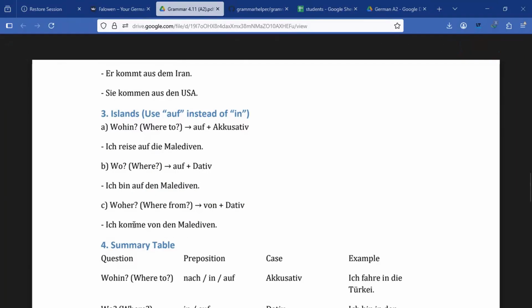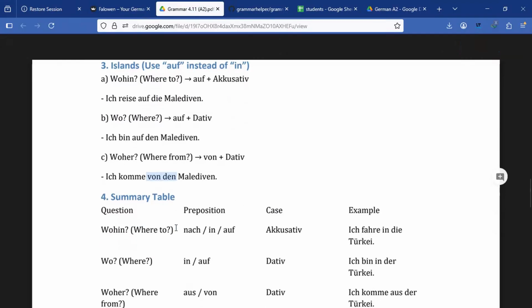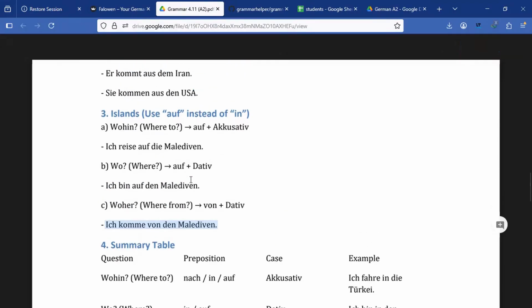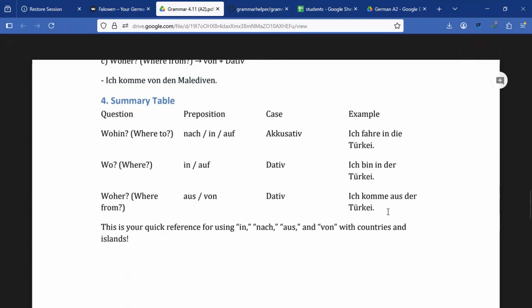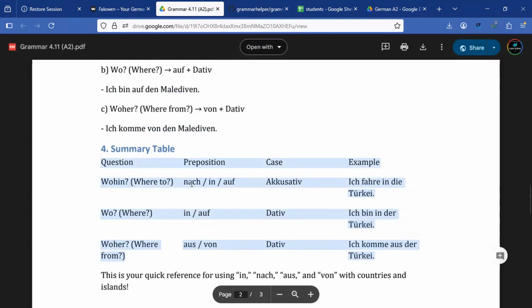And saying that you come from an island is going to be von, right? So that one we cannot use aus. So "Ich komme von den Malediven", and that one we cannot use aus. So anytime that we are talking about an island, don't go and say "ich komme aus", right? It's going to be "ich komme von". So that's the summary table here.